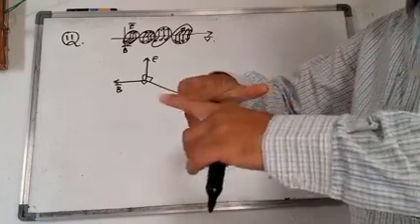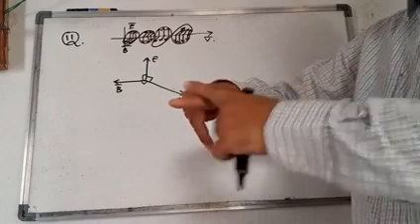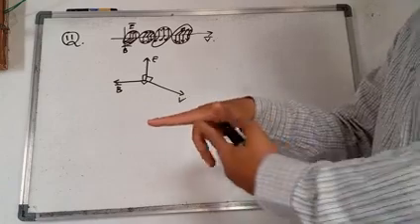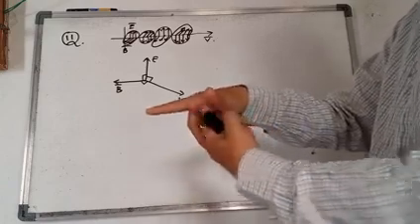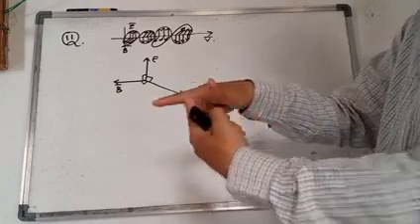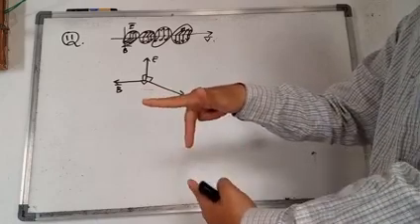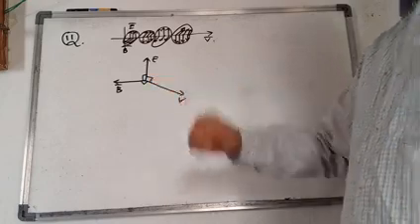The electric field is perpendicular to this wave. This is the electric field, this is wave propagation, and this is the magnetic field. Three mutually perpendicular to each other.